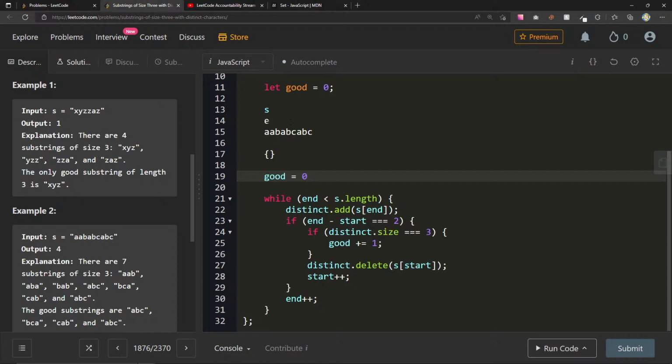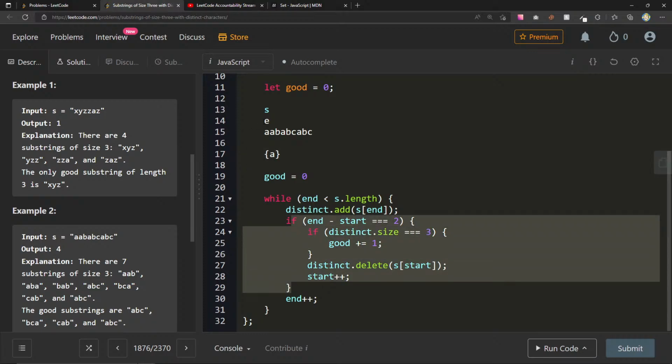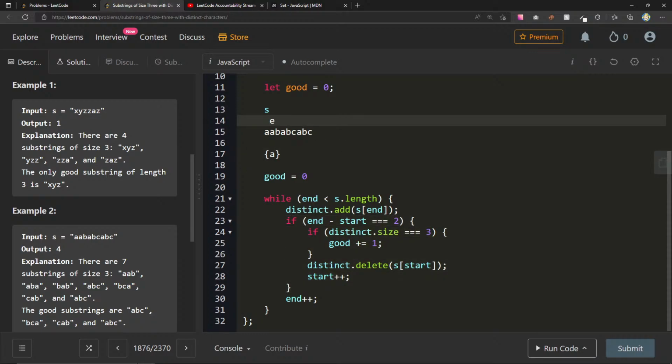All right, so if end is less than s.length, yes it is. We're going to go ahead and add end, so we're going to add a. This is false, so now we just increase our end. We're going to add another a. We're going to try to, but it's not distinct, right? So our set's still going to be 1. This is false, so we just do n plus plus. We get to b, we can add the b.